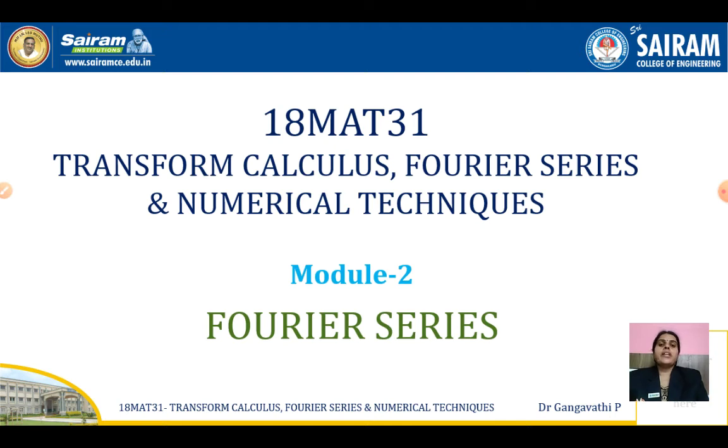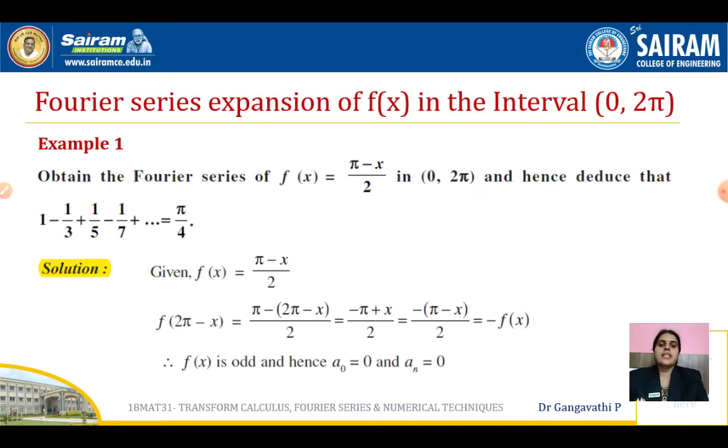The other two intervals that we are going to consider here are Fourier series expansion in the interval 0 to 2 pi and also in the interval 0 to 2L. Let us discuss how they differ from minus pi to pi and minus L to L. Here we are going to discuss the Fourier series expansion of f of x in the interval 0 to 2 pi first. So straight away we'll get into the problem, because most of the procedure remains the same. Only the interval is changed. Other than that, everything else is the same.